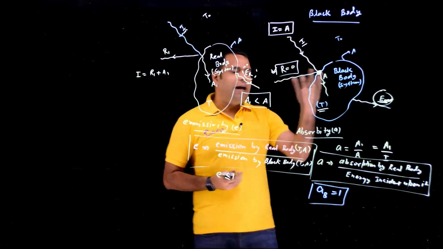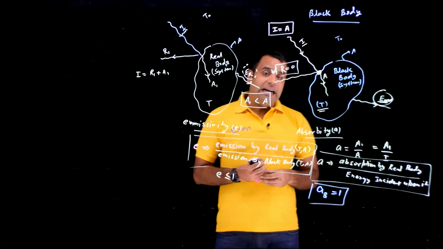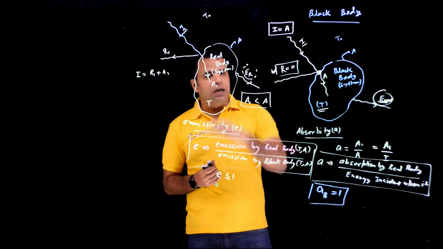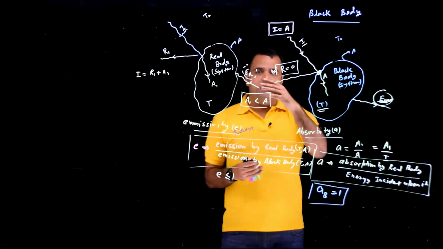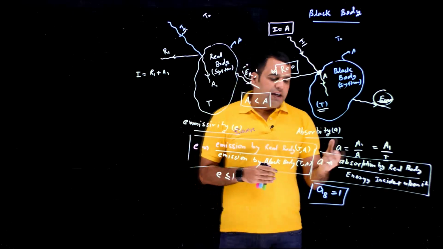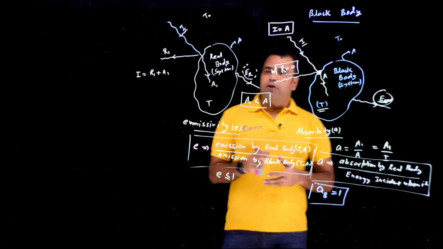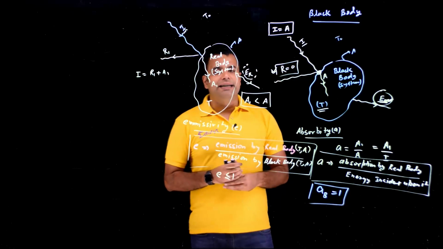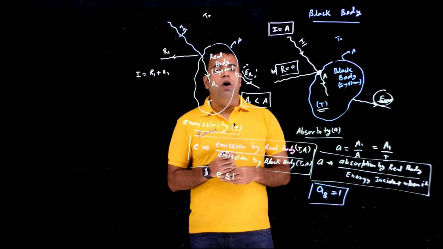So now you can see the black body absorbs max as well as black body emits max also when compared to the real bodies. So for comparison between the absorption of real body and black body, we define a constant absorptivity, and for comparison between the emission of black body and real body, we define a constant as emissivity, that is small e.